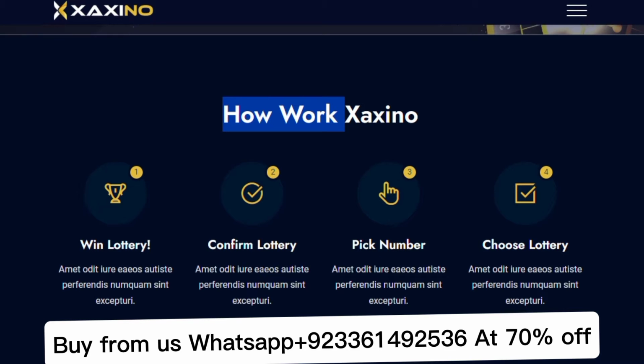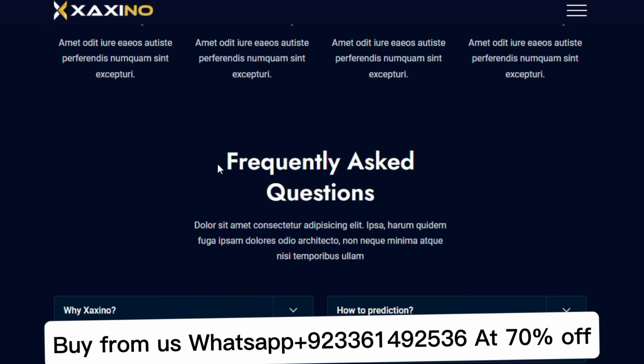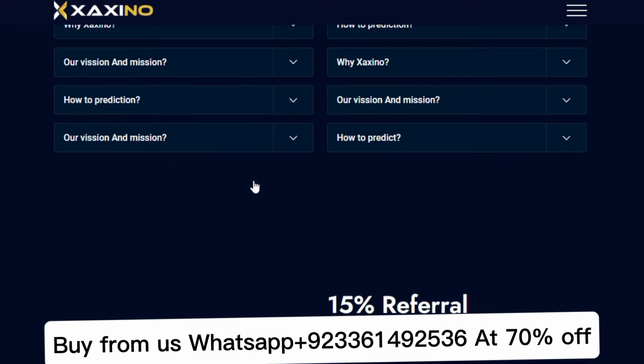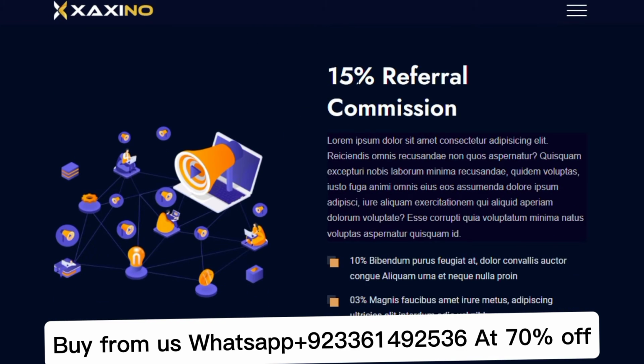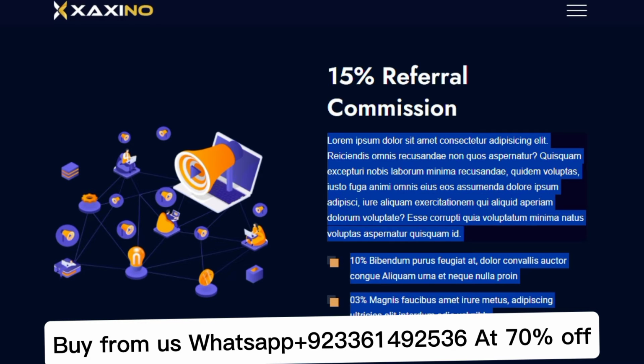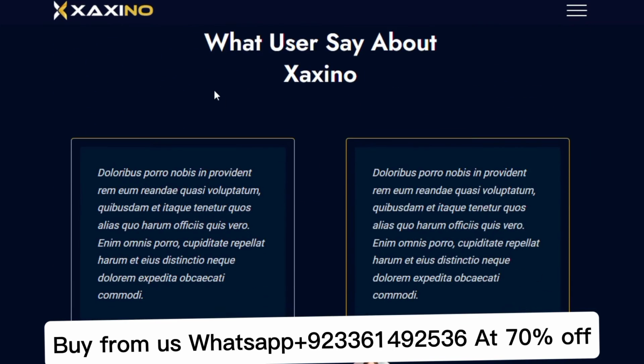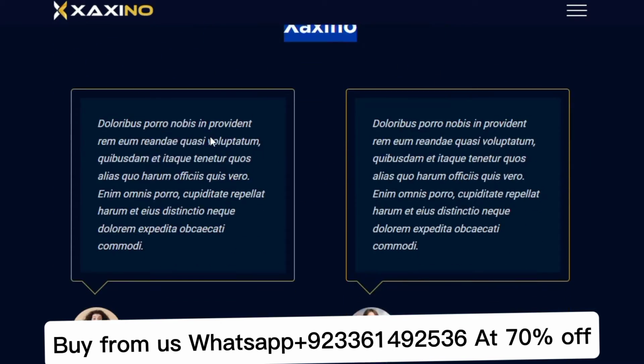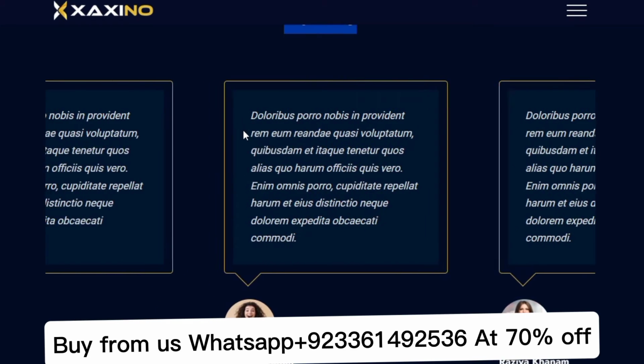You can see the frequently asked questions. You can add your question from the admin panel. Then you can see the referral commission of this website. Then you can read referral commissions from that. You can add your own referral commission from the admin panel. Then you can see what users say about casino. You can also modify this user overview from the admin panel.